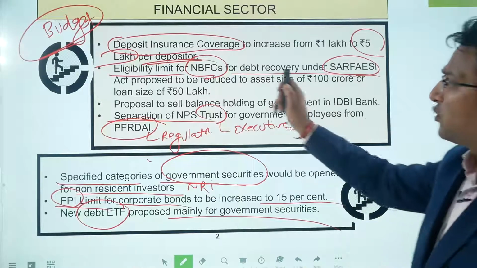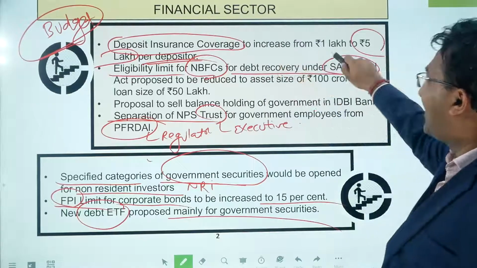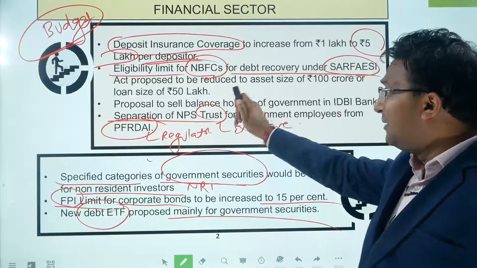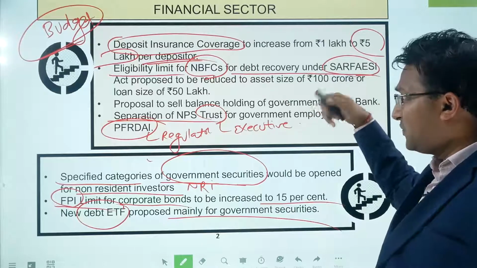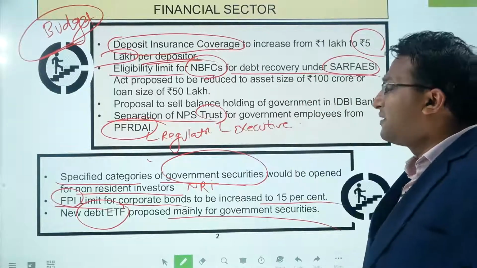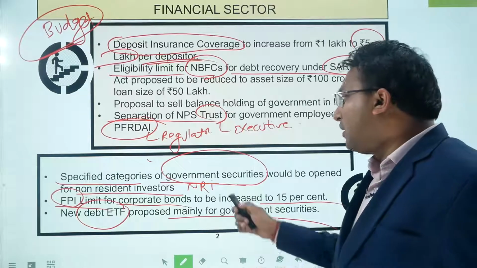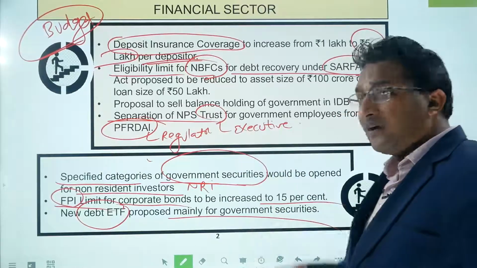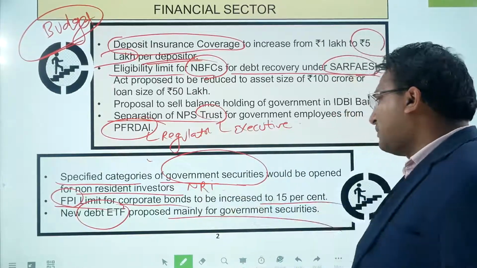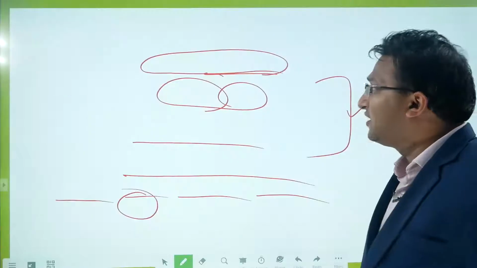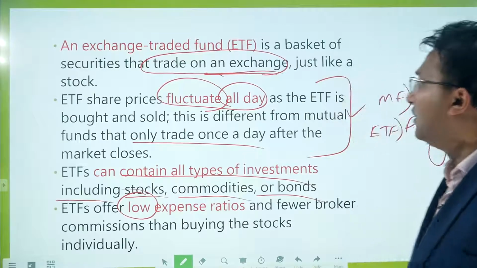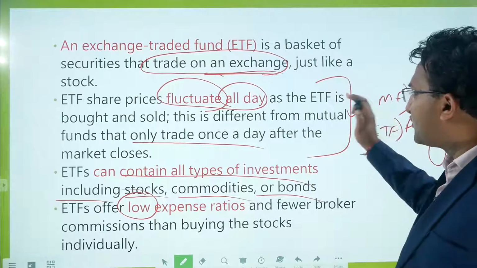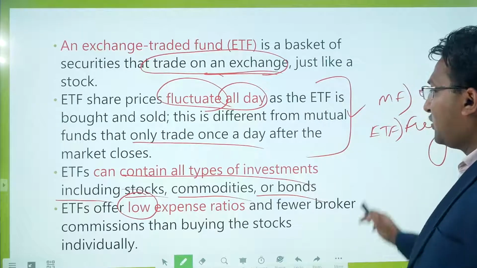In the budget, deposit insurance coverage is being increased from 1 lakh to 5 lakh. The eligibility limit for NBFCs for debt recovery through the SARFAESI Act has been relaxed, and the trust is being separated from the regulator. Government securities are being opened up for NRIs. The FPI limit for corporate bonds has been increased, and a new debt ETF has been allowed. The major difference between a mutual fund and an ETF is that the price of an ETF fluctuates the entire day as compared to a mutual fund.